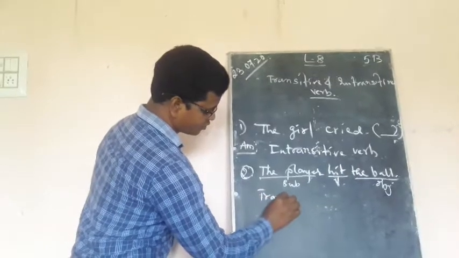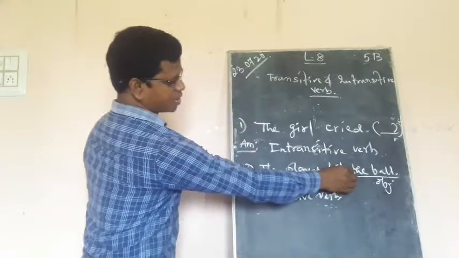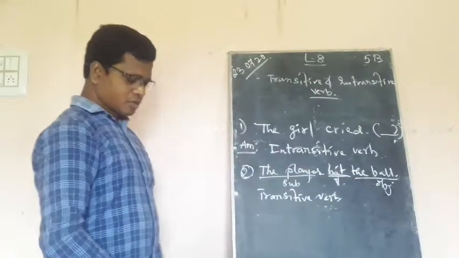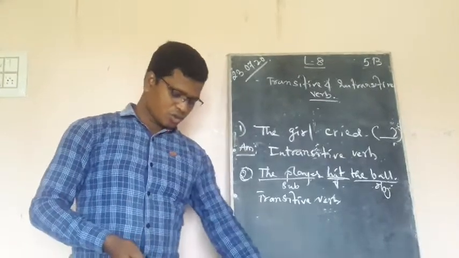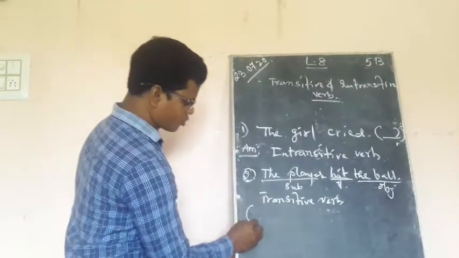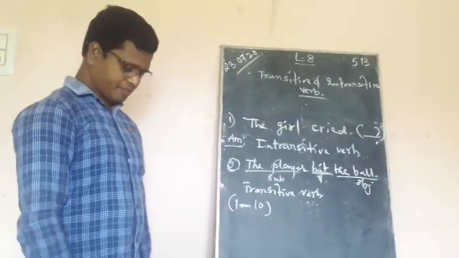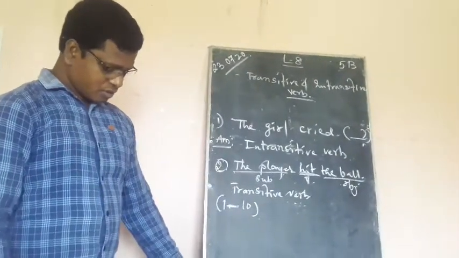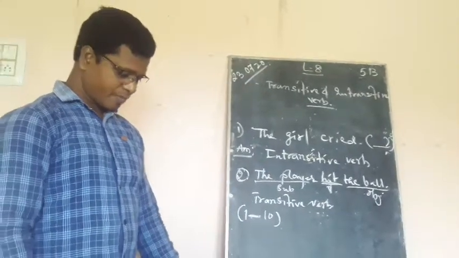Transitive verb. I have just underlined the verb only. This is how you are going to do from question number 1 up to 10. So you are going to write from question number 1 to 10 in the copy. These are all about the transitive and intransitive verb.